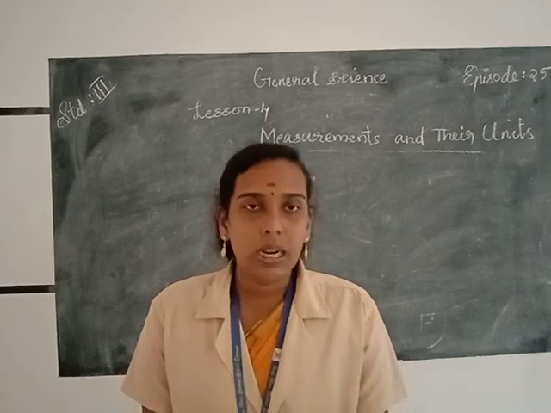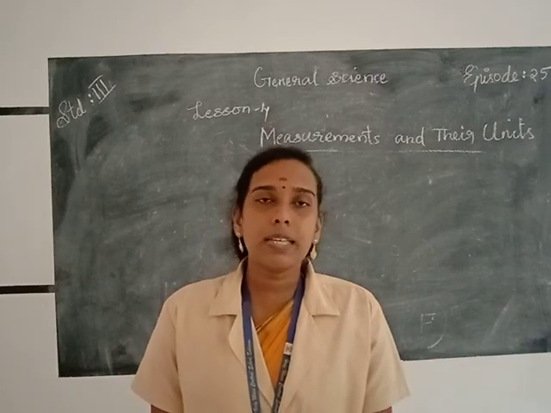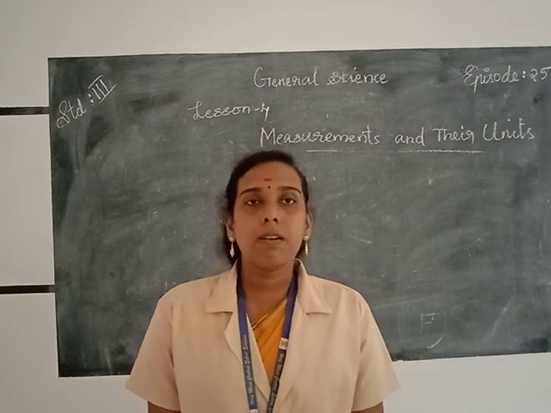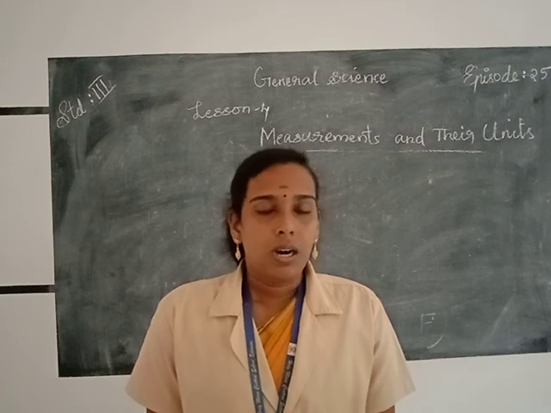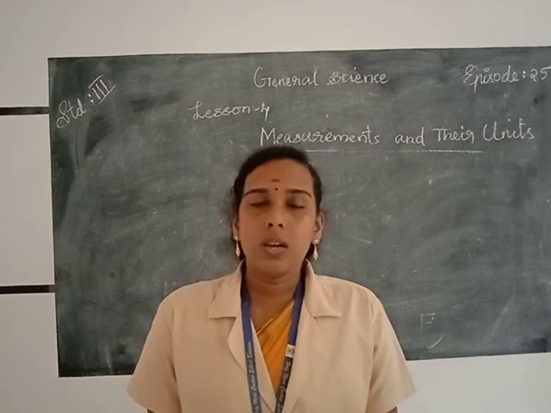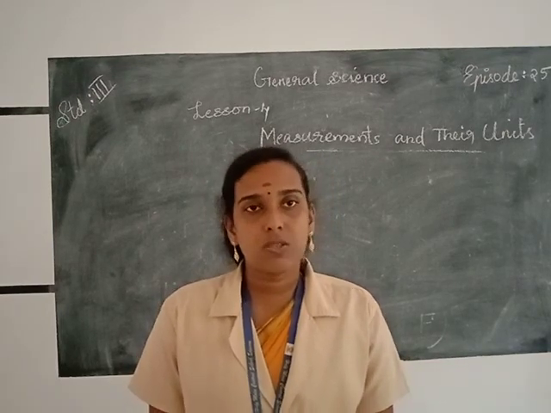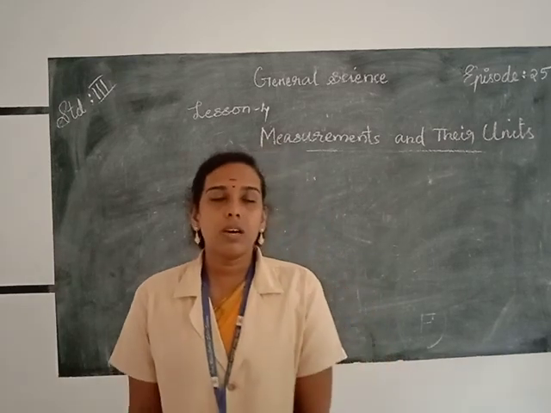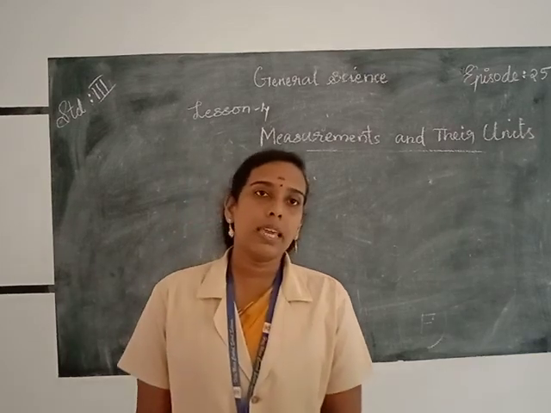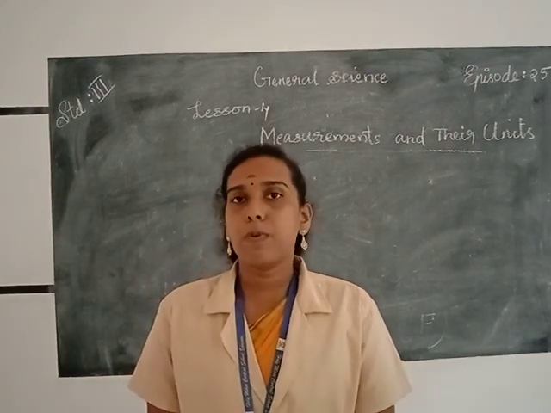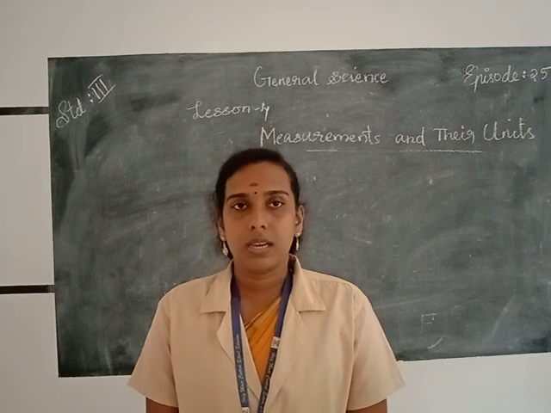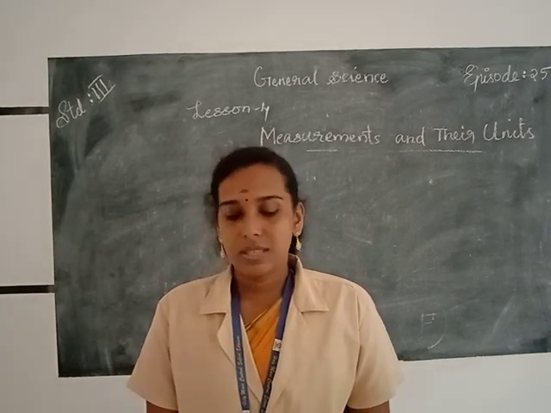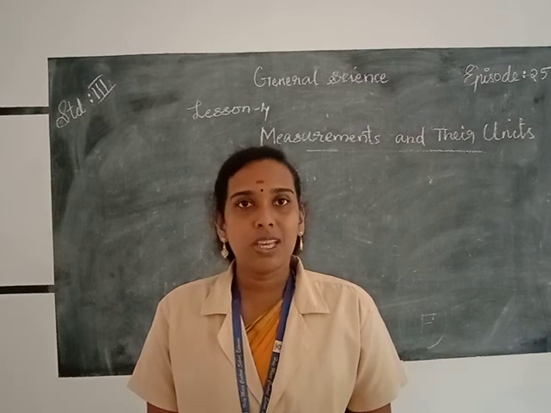Then we discussed about temperature. Temperature is the hotness or coldness of a body, and we use an instrument called thermometer to measure the body temperature. And the units of temperature are degrees Celsius or degree Fahrenheit, and the normal temperature of the human body is 37 degrees Celsius or 98.4 degree Fahrenheit. These are the things that we discussed in our lesson 4. So our lesson 4 is over.